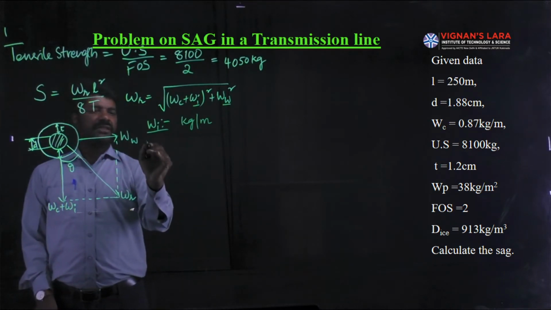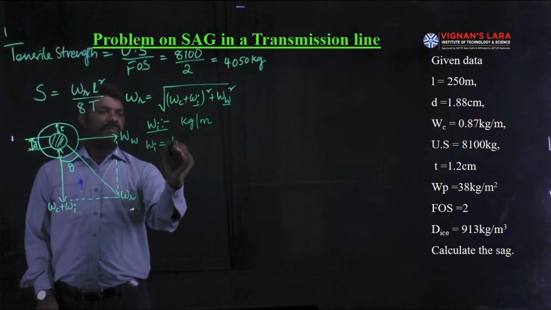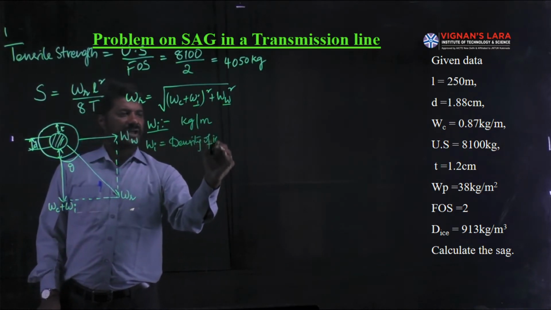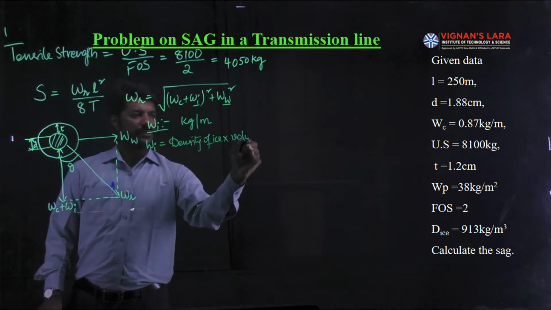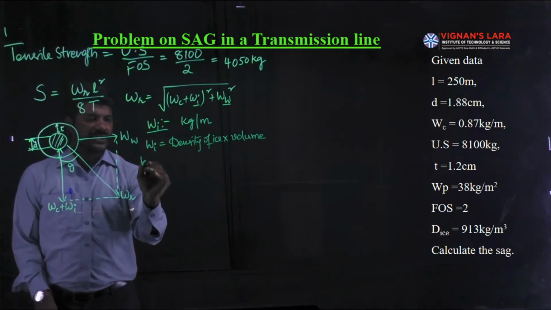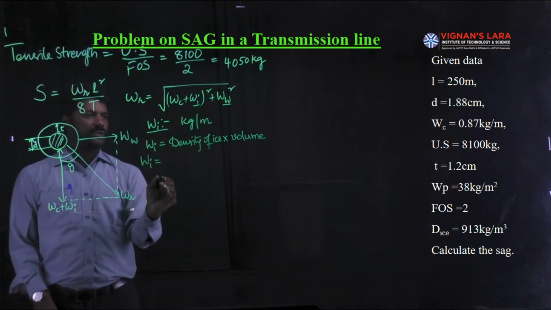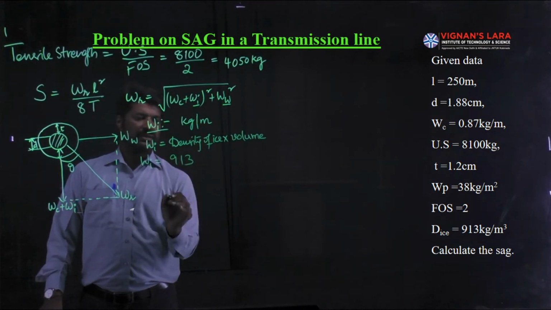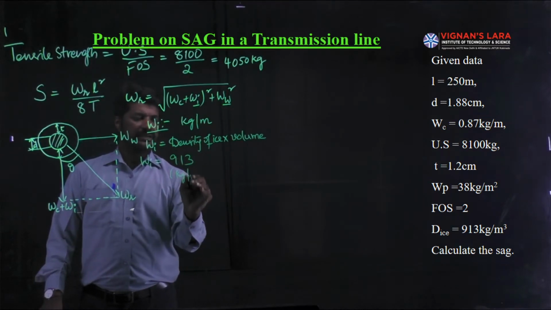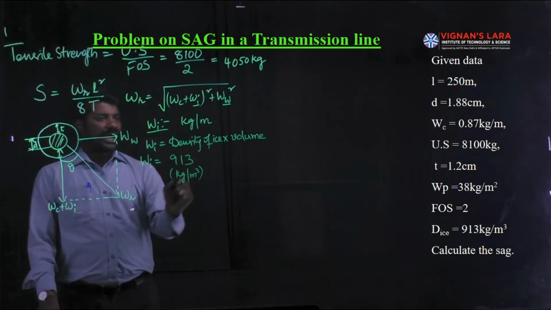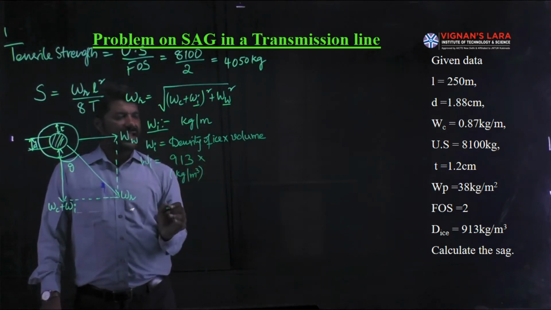Per unit length, we have to find out the weight. The weight of the ice is given by density of ice multiplied with volume, so that we will get weight. So weight of ice is equal to the density of ice given in the problem as 913, whose unit is kg per meter cube volume. This meter cube is a volume. I will expand this volume as area into length.